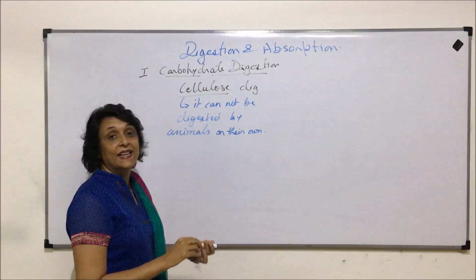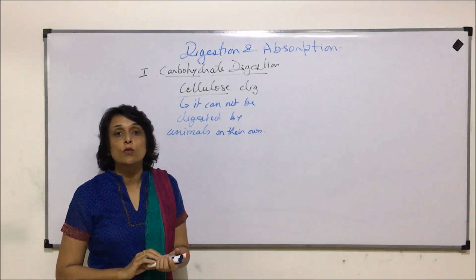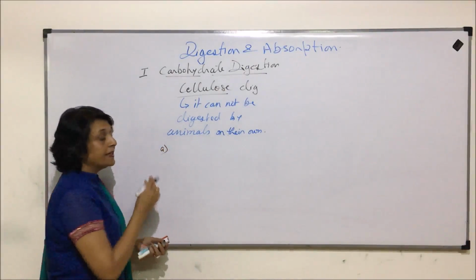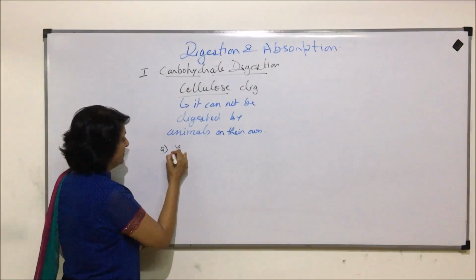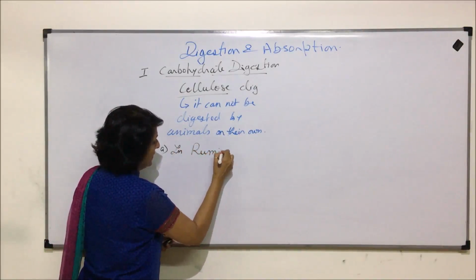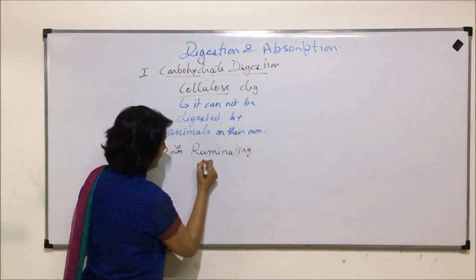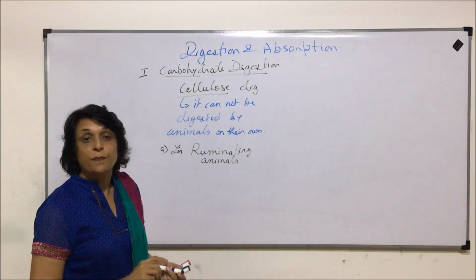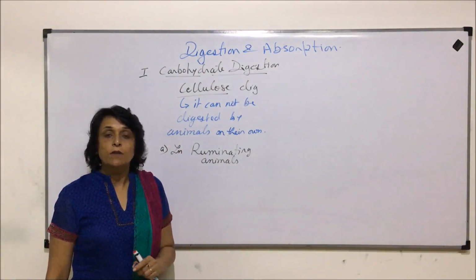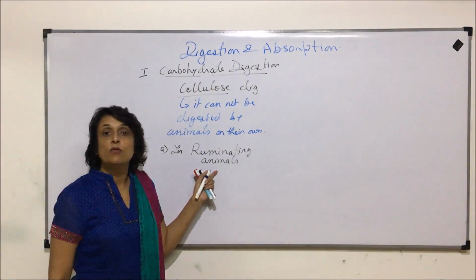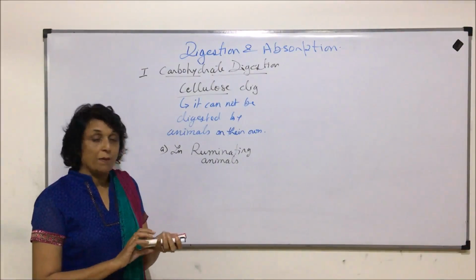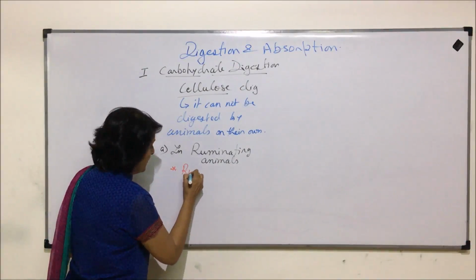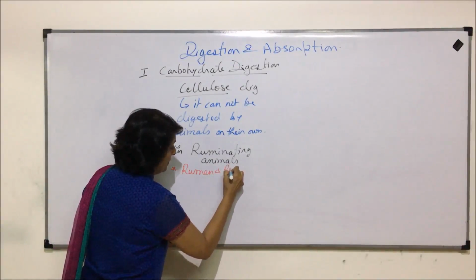There are three categories of organisms in whom cellulose digestion takes place. The first category is ruminating animals, like cows and buffaloes. When we were talking about stomach, we saw the stomach of these ruminating animals is a compound stomach. And the first two compartments, that is rumen and reticulum,